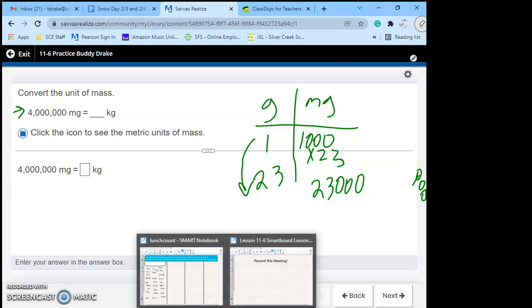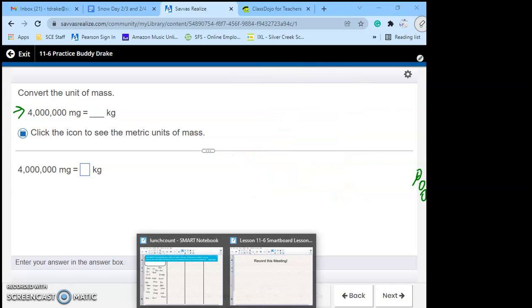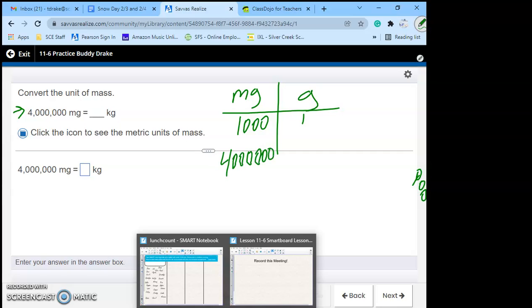Convert milligrams to kilograms. All right, well, this is a double conversion. First, we have to do milligrams to grams. And 1,000 milligrams equals 1 gram. We have 4 million. So what is 4 million divided by 1,000? It is 4,000 grams.